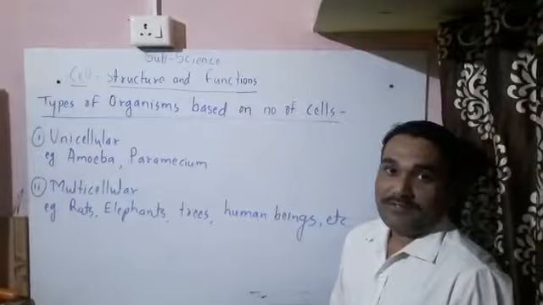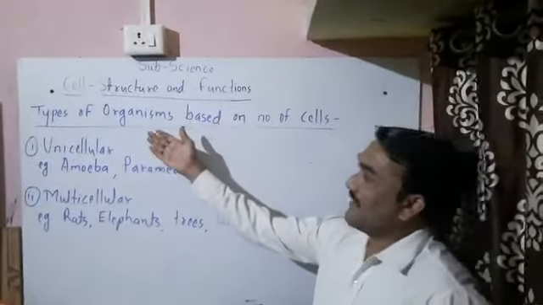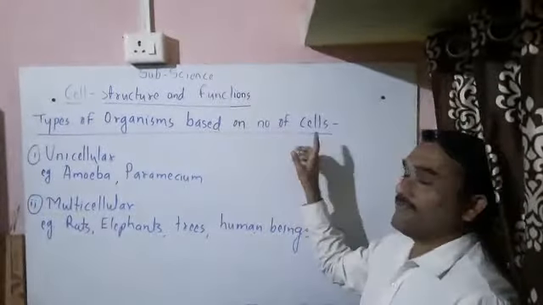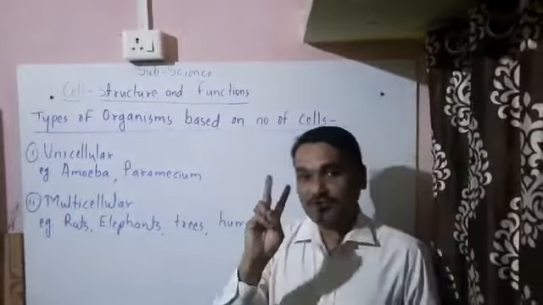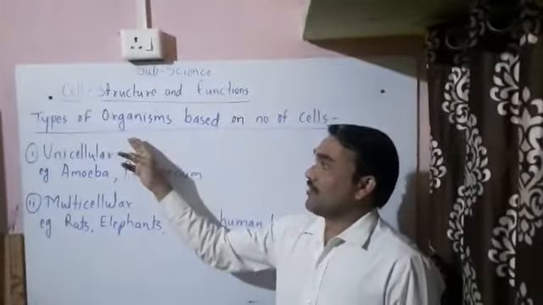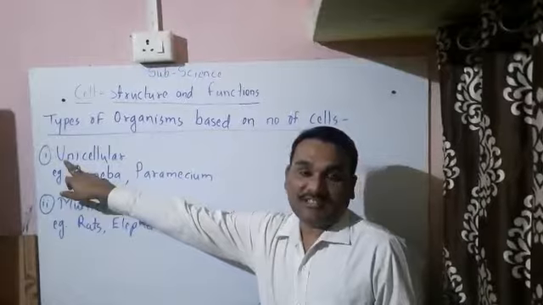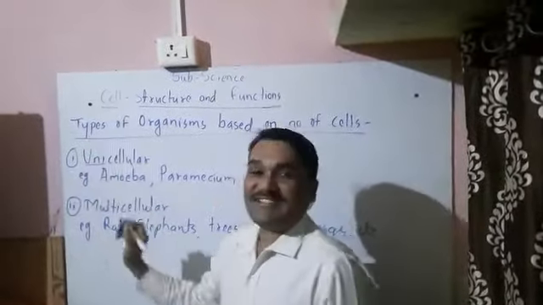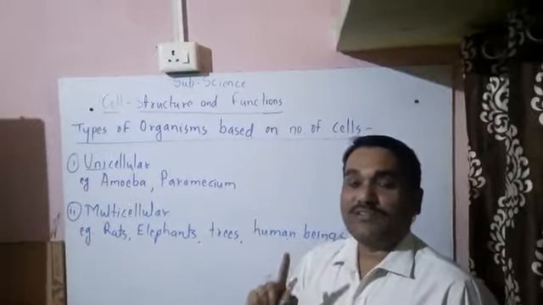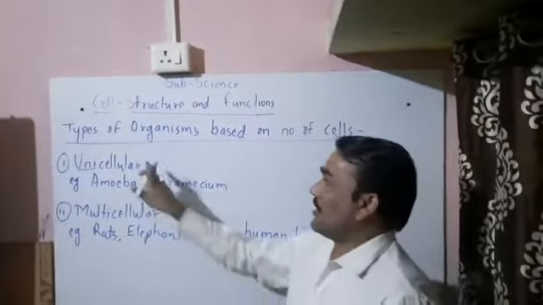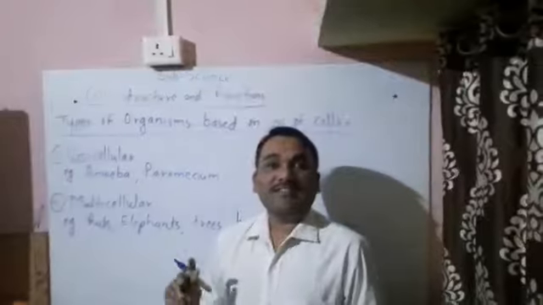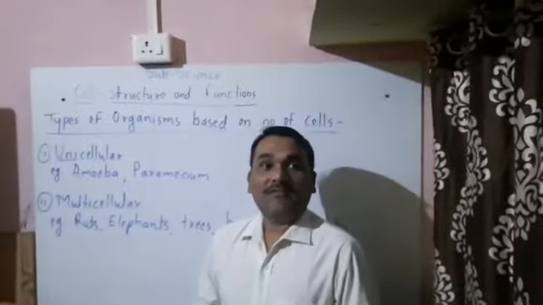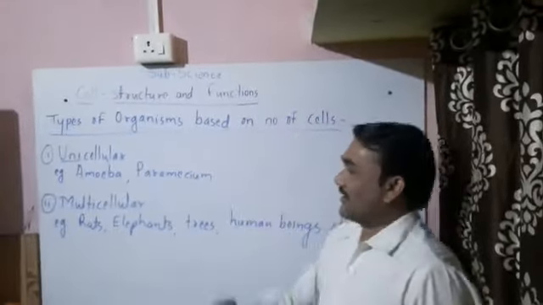Types of organisms based on the number of cells. So there are basically two types of organisms. First one is the unicellular organism. Here uni means single. Uni means single cell organism.